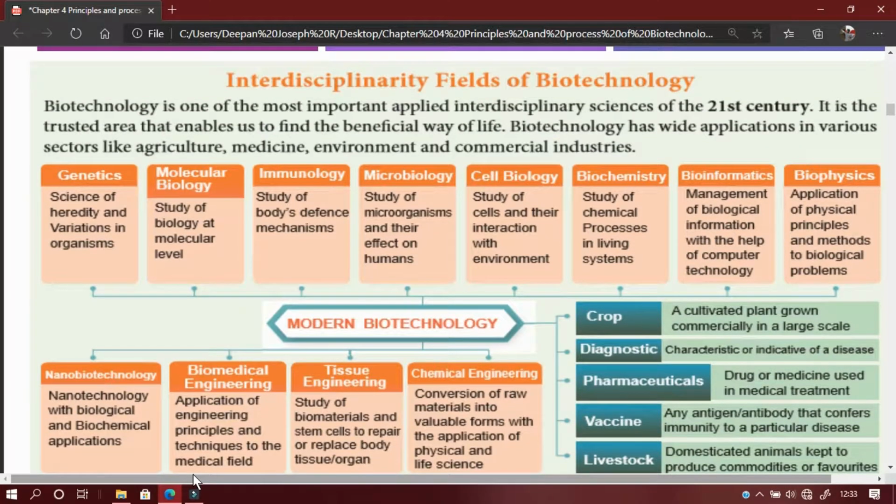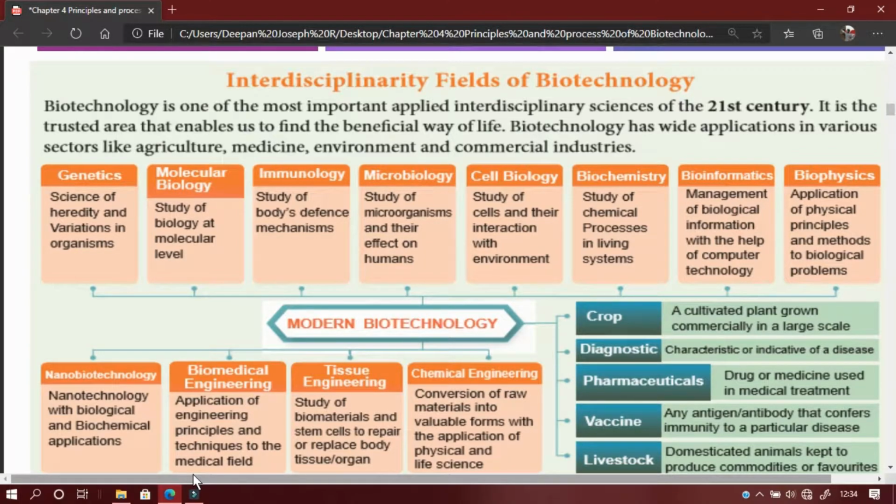Interdisciplinary fields of biotechnology. Biotechnology is one of the most applied interdisciplinary sciences of the 21st century. It is a new trusted area which enables us to find many beneficial ways of life.